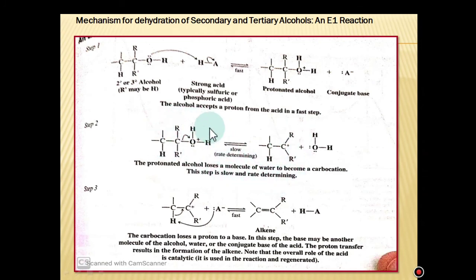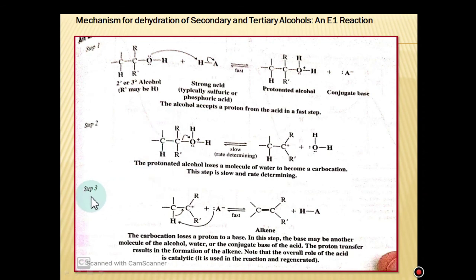In the rate determining step, only one substrate molecule takes part in the reaction, so it is considered as E1 elimination. E stands for elimination and 1 stands for unimolecular, because in the rate determining step only one substrate molecule takes part in the reaction, and this substrate molecule is protonated alcohol.